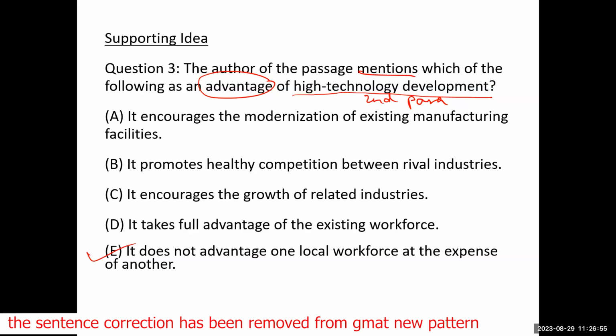It does not advantage one local workforce at the expense of another. Yes or no? Yes.